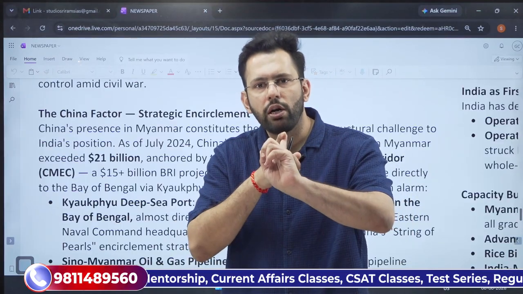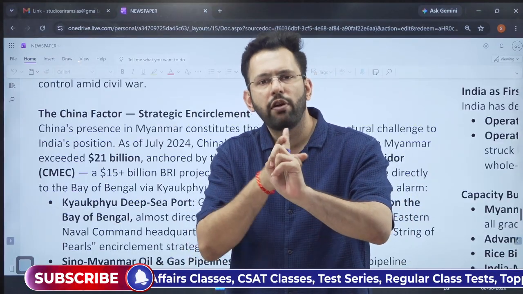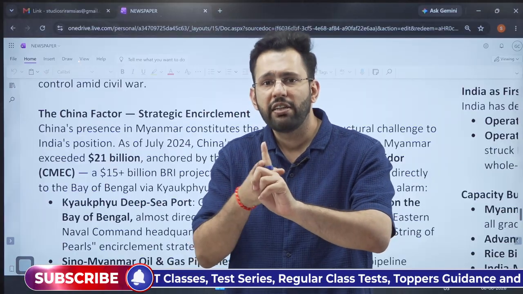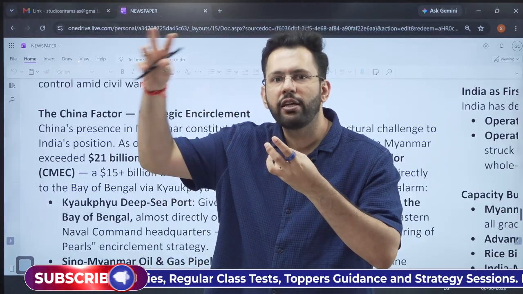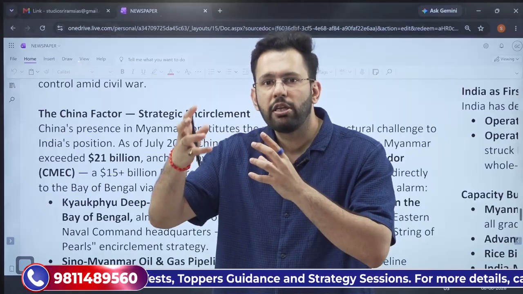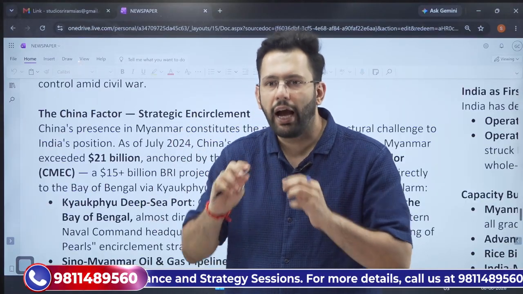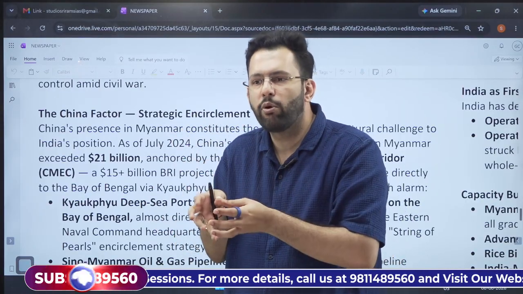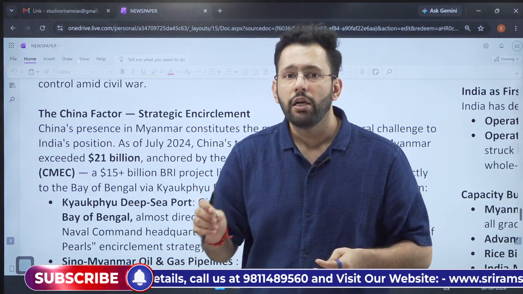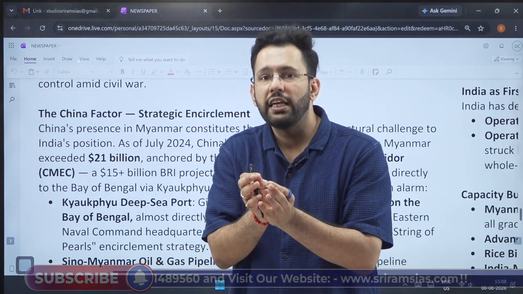It has de facto control of the Kachin state. It has developed Kyaukphyu port. It has invested heavily in connecting Mandalay with Kunming. It has also re-established the link of oil refineries and oil connection. It is already exploring critical minerals from the Kachin state. And this is basically what we see as encirclement.